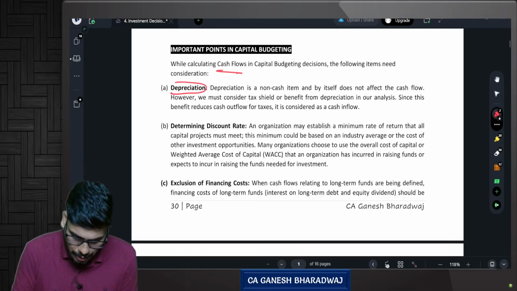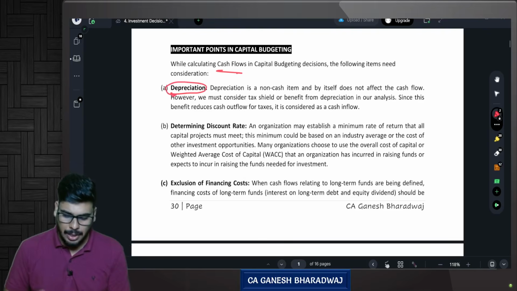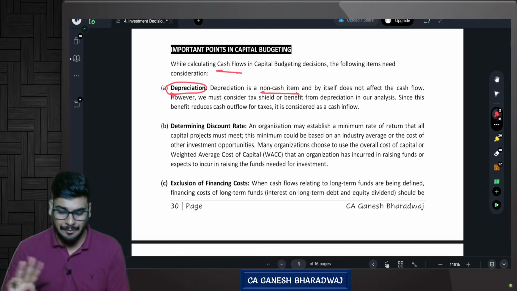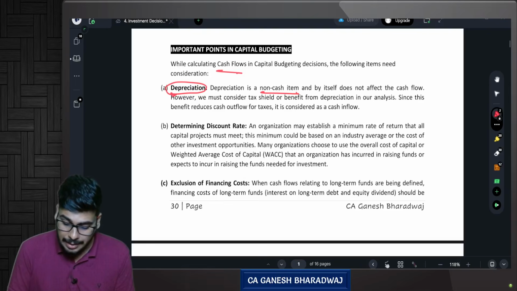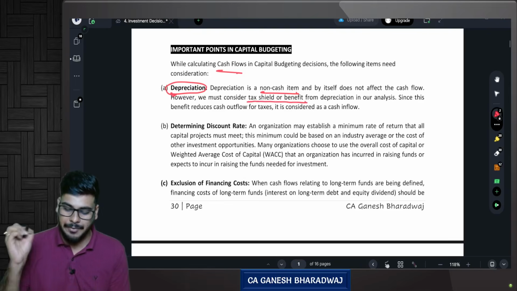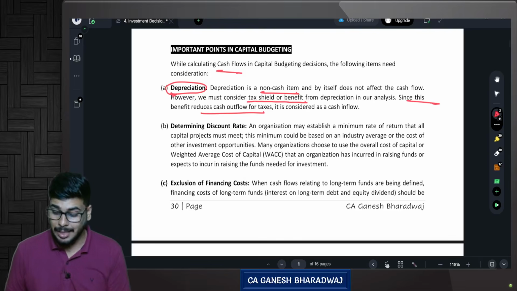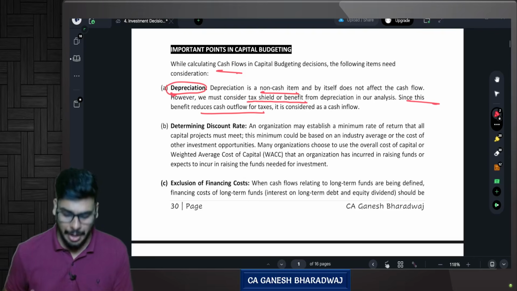The first one is depreciation. Now, depreciation is a non-cash item by itself. It does not affect the cash flow. However, we must consider the tax shield or tax benefit from depreciation in our analysis. Since this benefit reduces the cash outflow for taxes, it is considered as a cash inflow. So what do you mean by this?